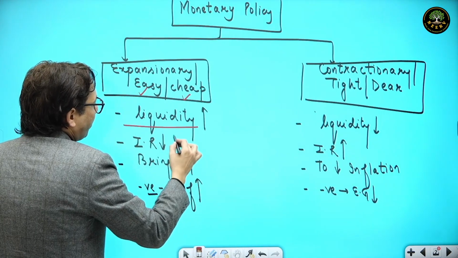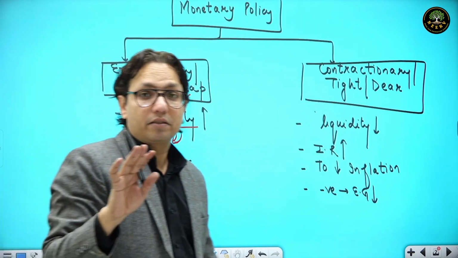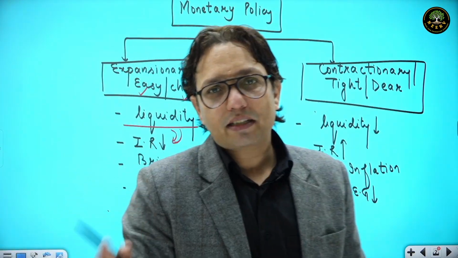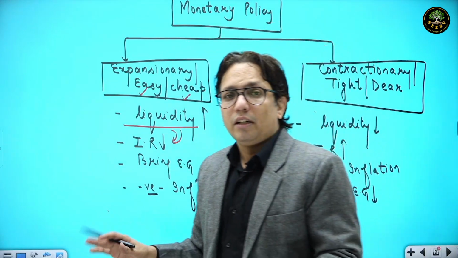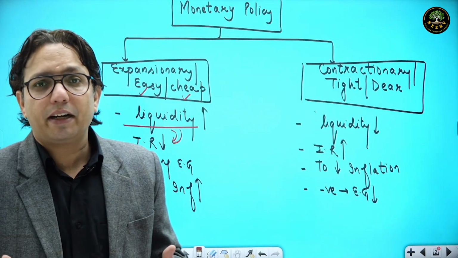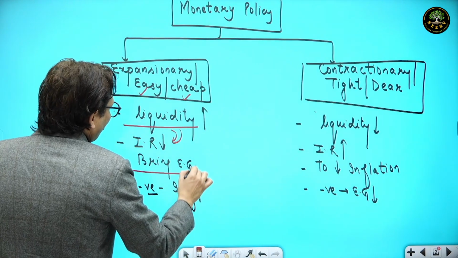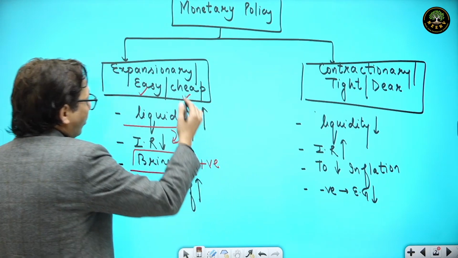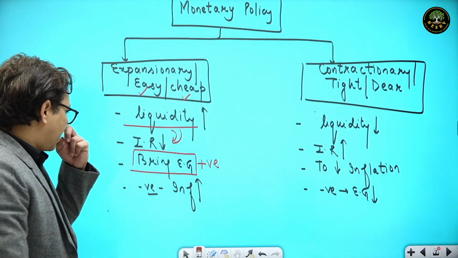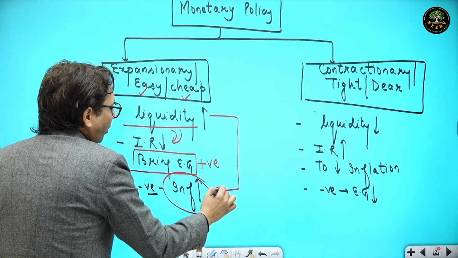The RBI would be reducing the interest rates, whichever it is: repo rate, reverse repo rate, SLR, CRR. The banks would also be reducing their lending and deposit rates. The objective is to bring economic growth, and that is the positive. The drawback is that because of high liquidity, inflation is going to go up.